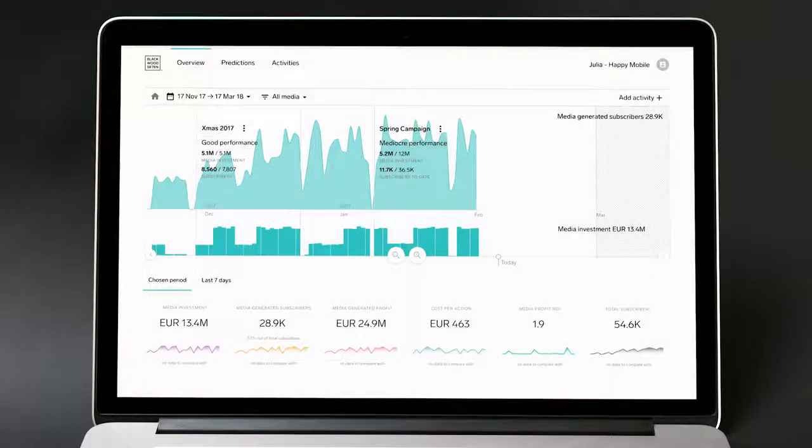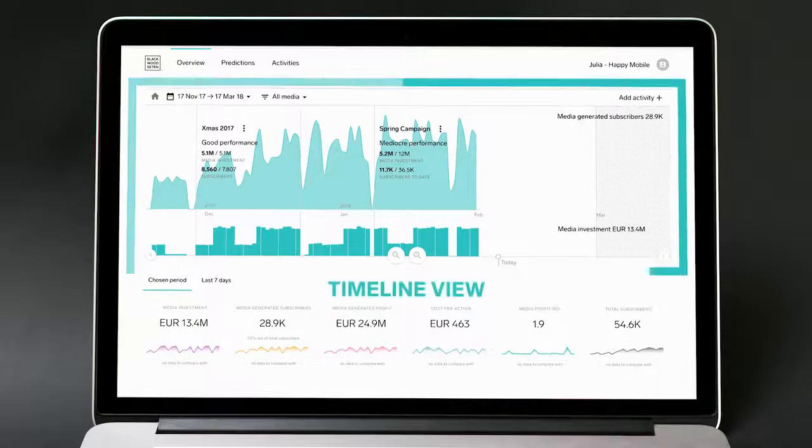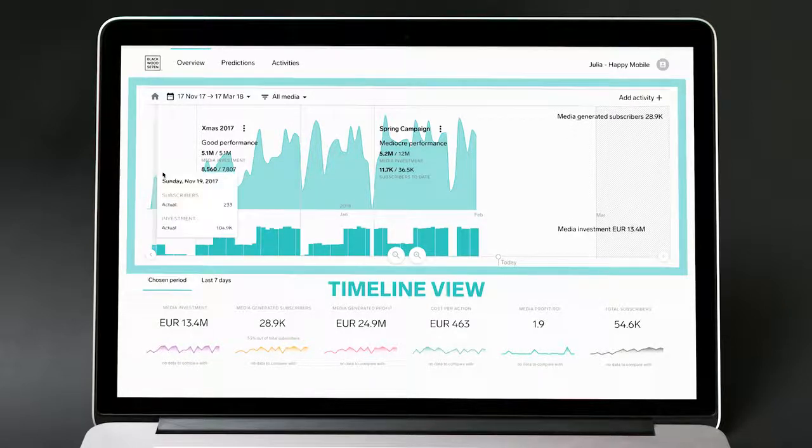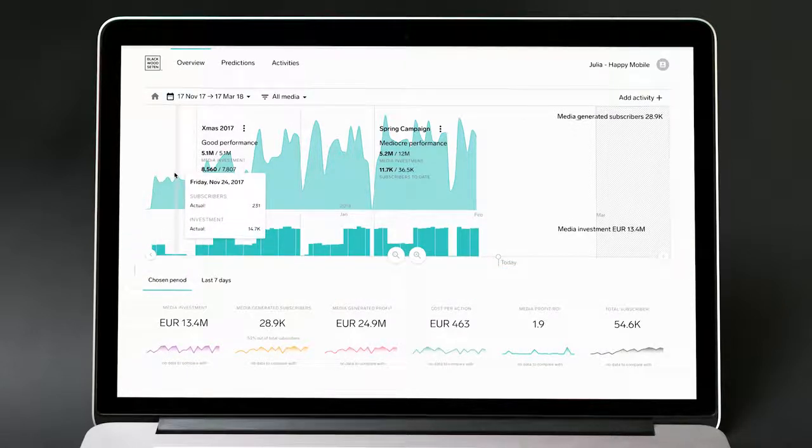Imagine you are Julia, the marketing manager at Happy Mobile. You've just logged into Blackwood 7's Media AI platform. Immediately, you get an overview of your current and past media performance. You get a timeline view of daily generated effect from your media investments.